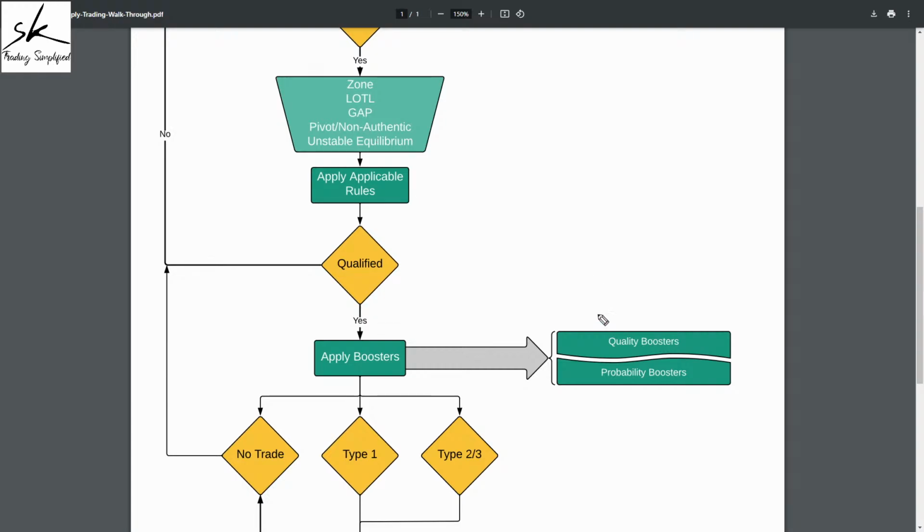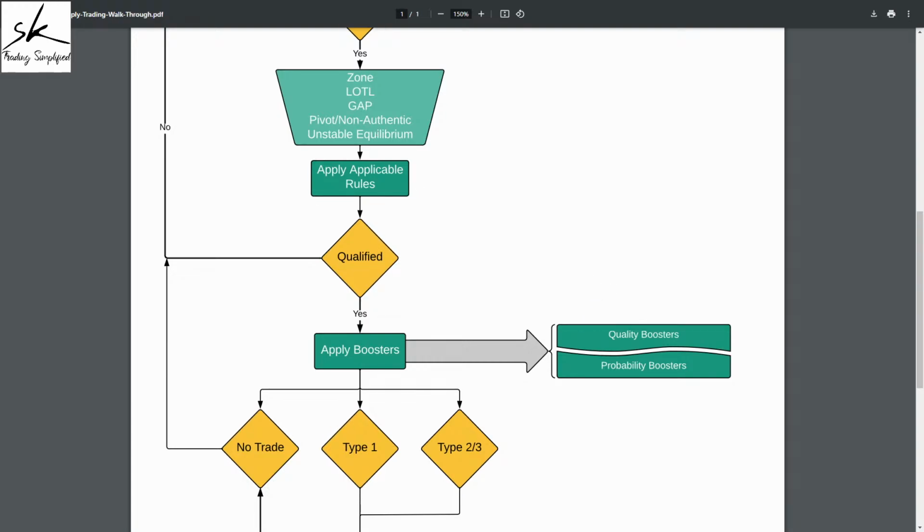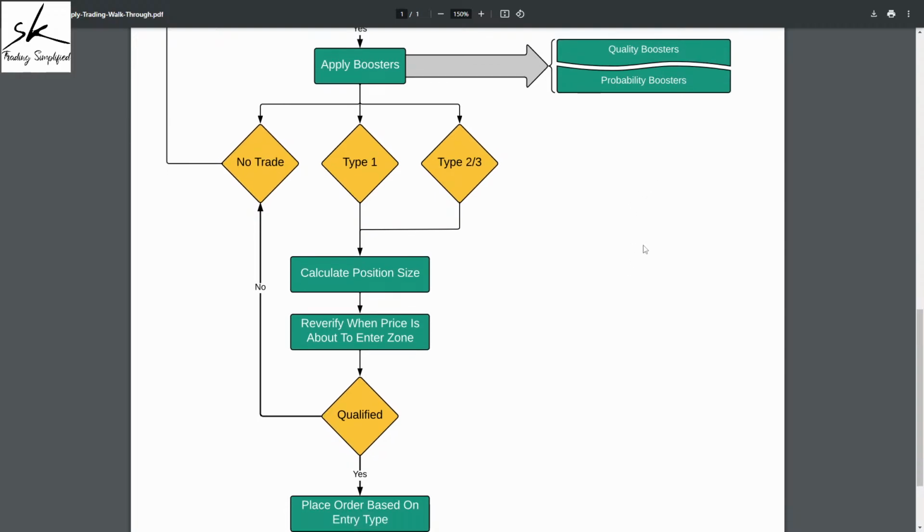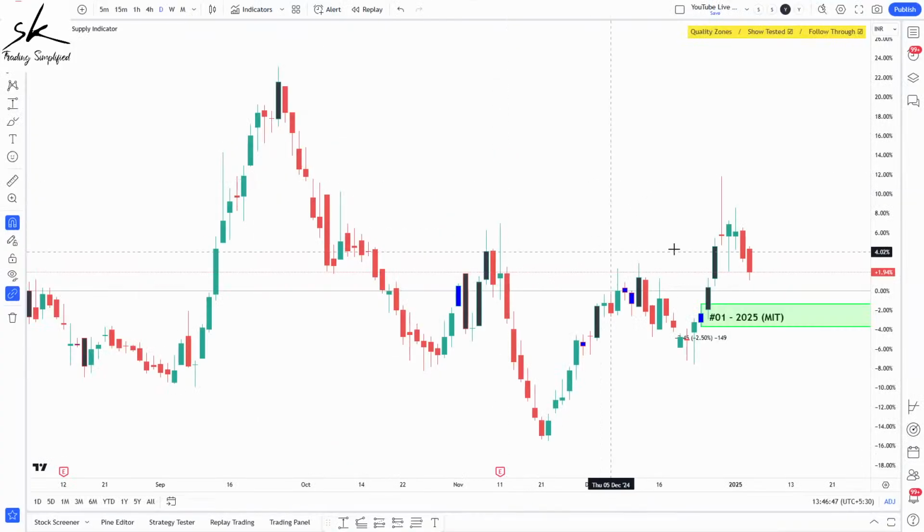So now that we have a qualified zone, we can move on to the next step, which is the booster scoring. So let's do that. We'll start with the quality boosters. So give me a minute. Let's bring up the booster sheet.